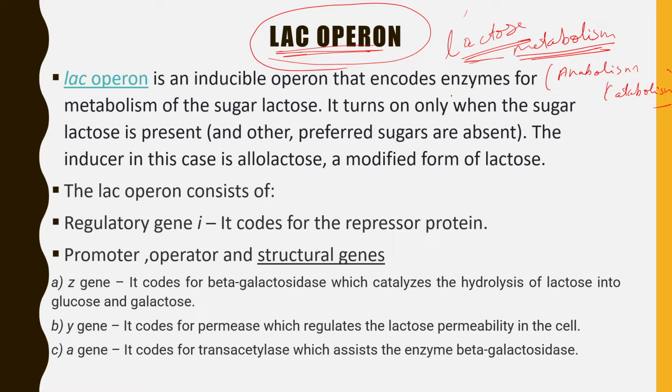Okay, suppose we have certain bacteria here, and the bacteria need food to grow, and the food of bacteria is nothing but our lactose. But the bacteria is unable to utilize this lactose. For being able to utilize this lactose, certain genes are present in its DNA which need to be switched on. And these genes for utilization of lactose are present in the Lac Operon.